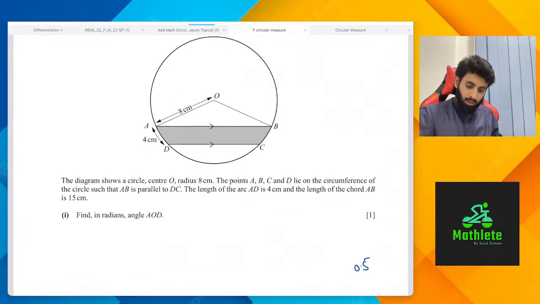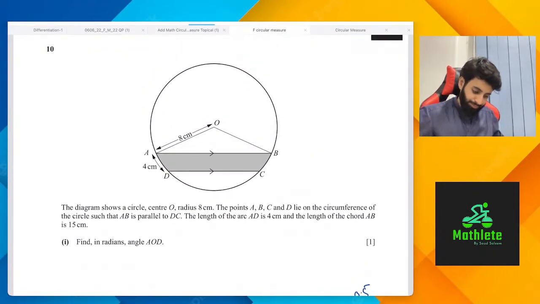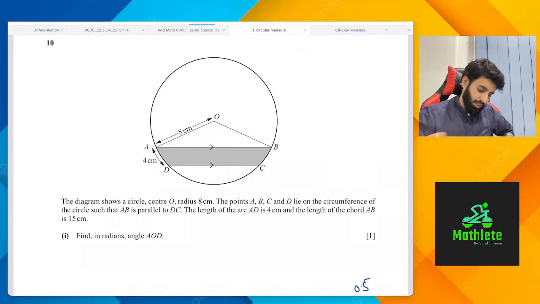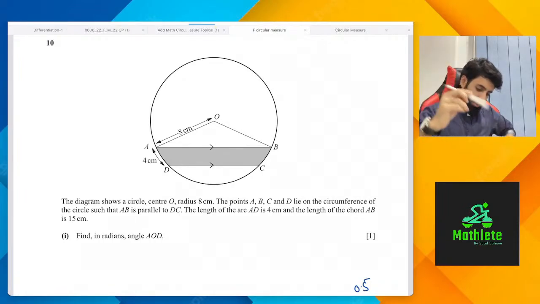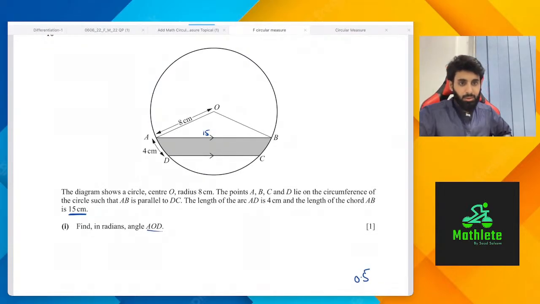So this is question number 10. Let's see what it says. The diagram shows a circle, center O, radius 8 cm. The points A, B, C and D lie on the circumference of the circle such that AB is parallel to DC. The length of the arc AD is 4 cm and the length of the chord AB is 15 cm. This is very helpful: AB is 15 cm. Now the question says find, in radians, angle AOD. So what am I going to do for angle AOD? Question for you guys.